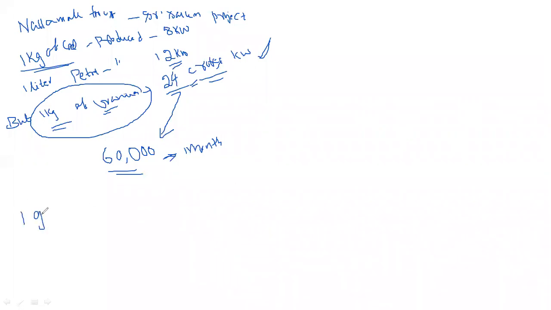Suppose 1 gram of uranium is utilized in a nuclear reactor; it produces power equal to 3000 kg of coal. Comparing to the thermal power plant, 3000 kg of coal is required. If we generate power from 1 gram of uranium, to generate the same amount of power in a thermal power plant, 3000 kg of coal is required.